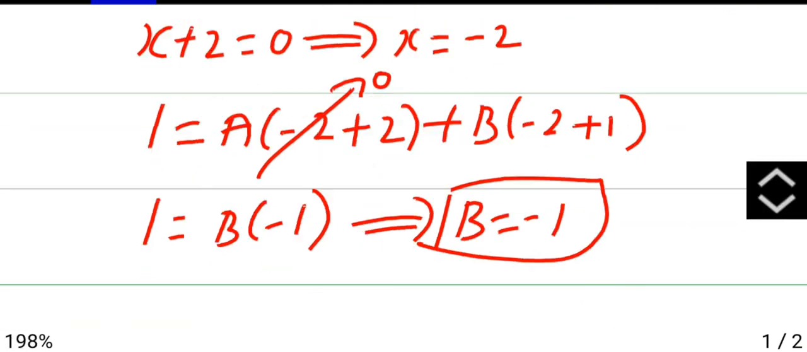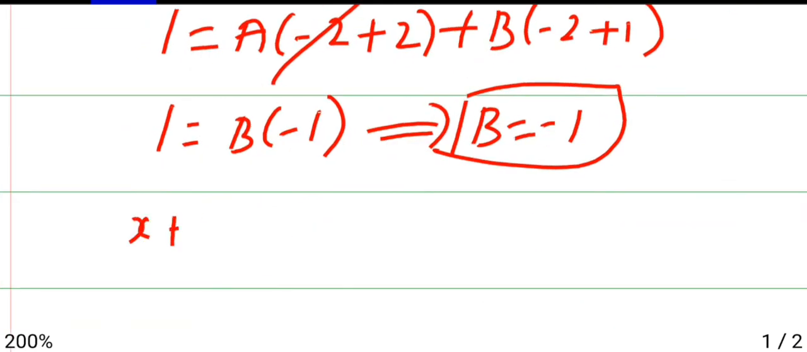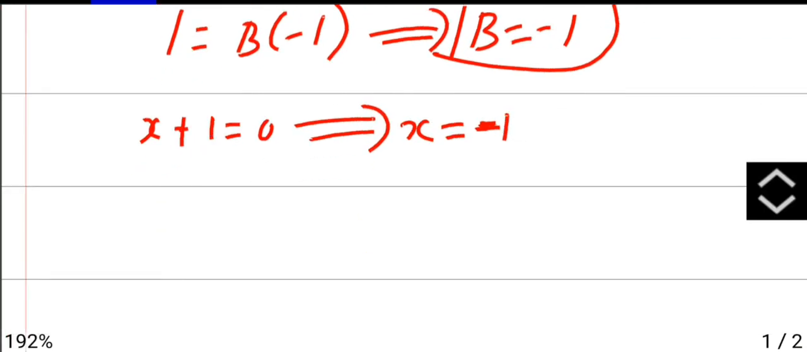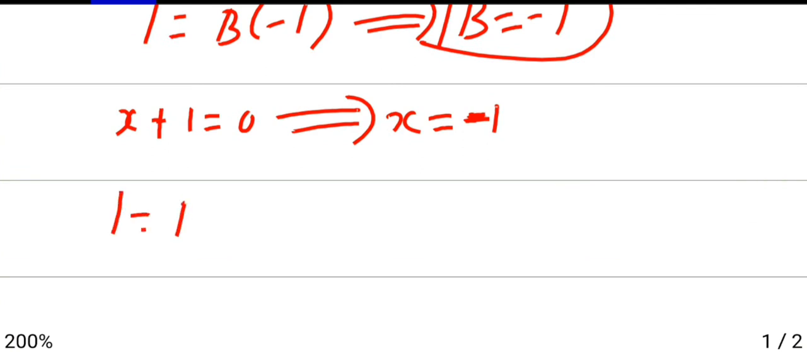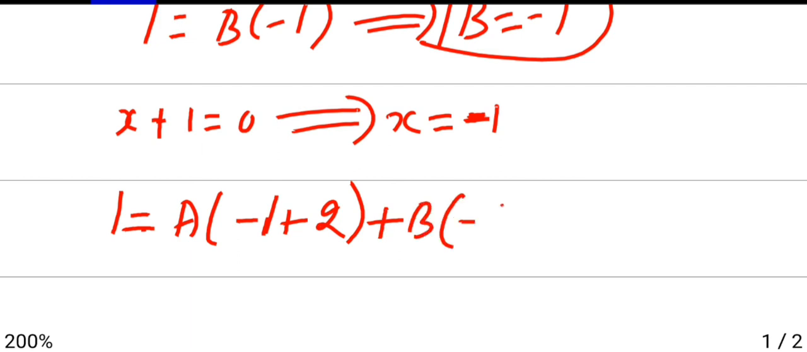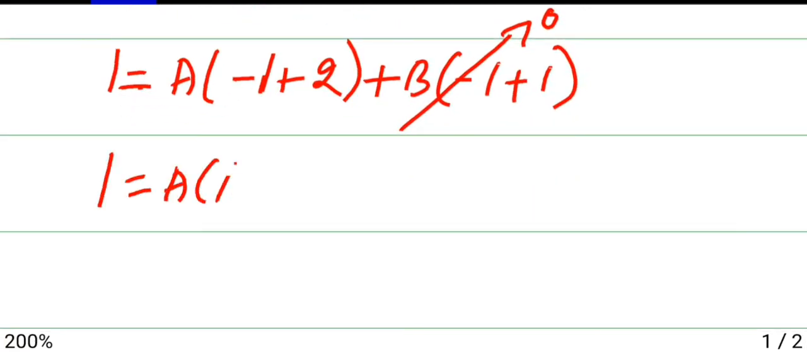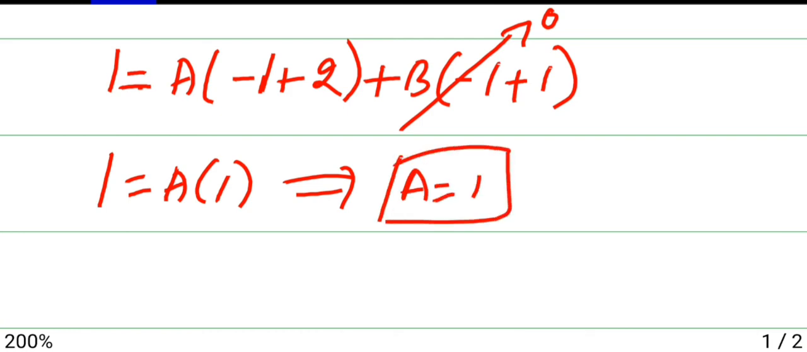Now to find the a value, take the second factor. x + 1 = 0 implies x is -1. Substitute x = -1 in equation 2. You get 1 is equal to a into (-1 + 2) plus b into (-1 + 1). So you can see -1 + 1 cancels in the second case. So 1 is a into 1, that implies a is 1. So we got the a and b values.